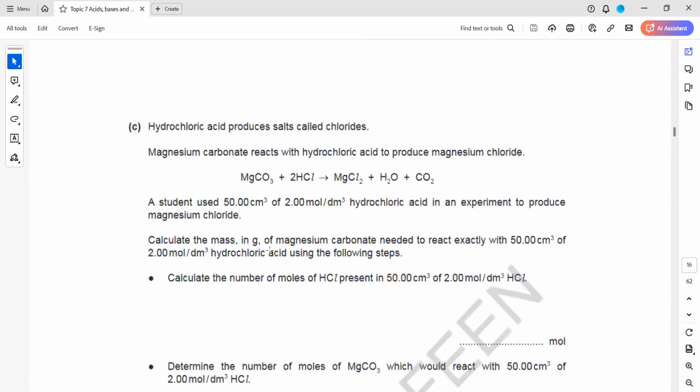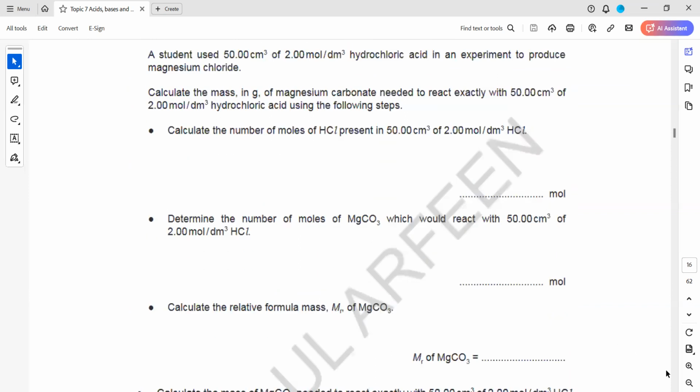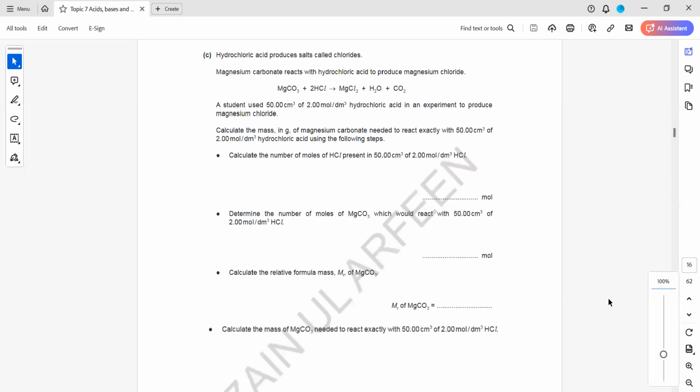The next question is related to the moles. You can annotate on the screen and work out the moles. Use the screen annotation, read the question and work out the moles. And I will explain after that.